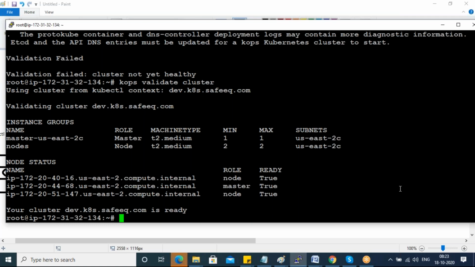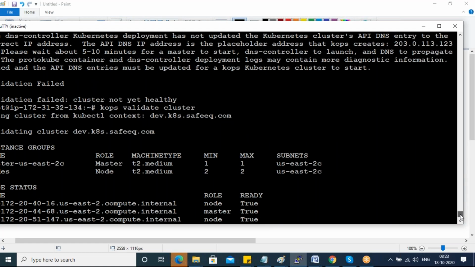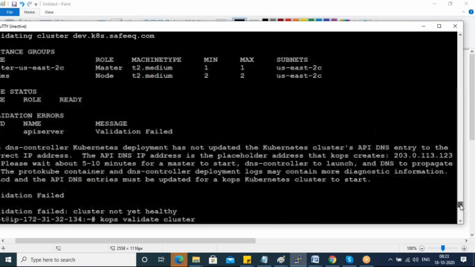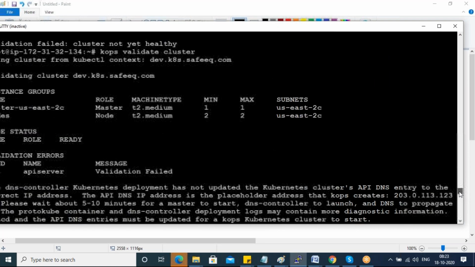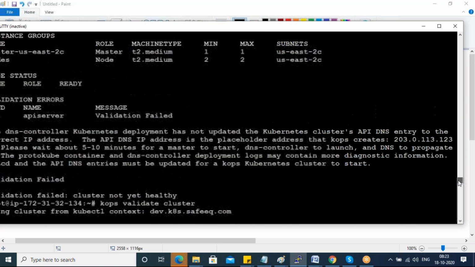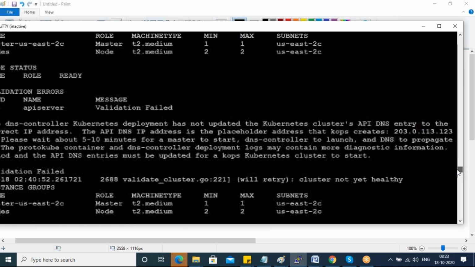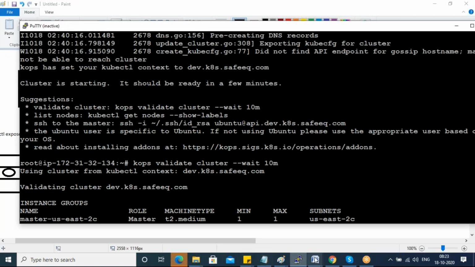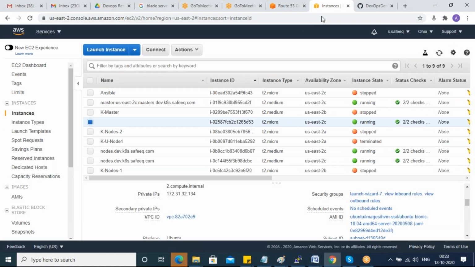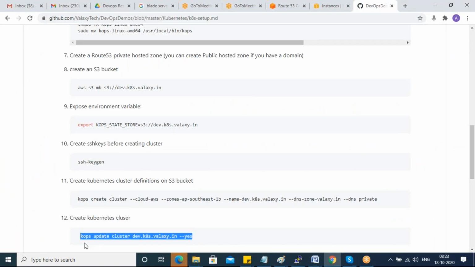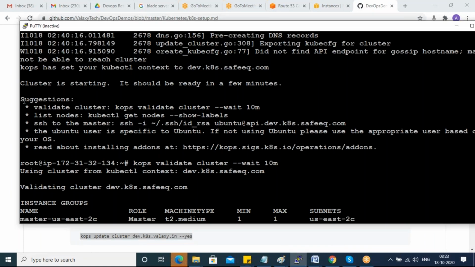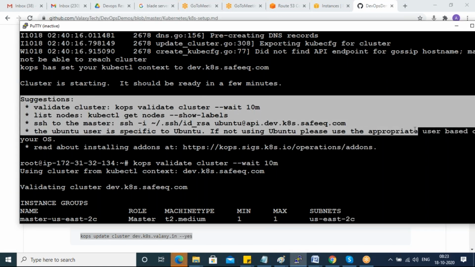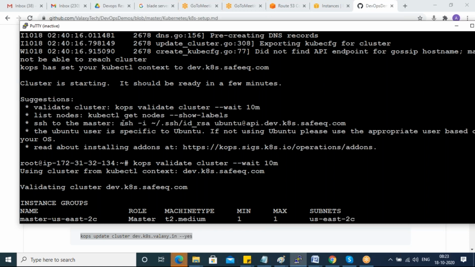How to log in also? Previously, when I run this kOps update cluster command, you got some suggestions. See, how to log into the master server is also there. It's your wish.